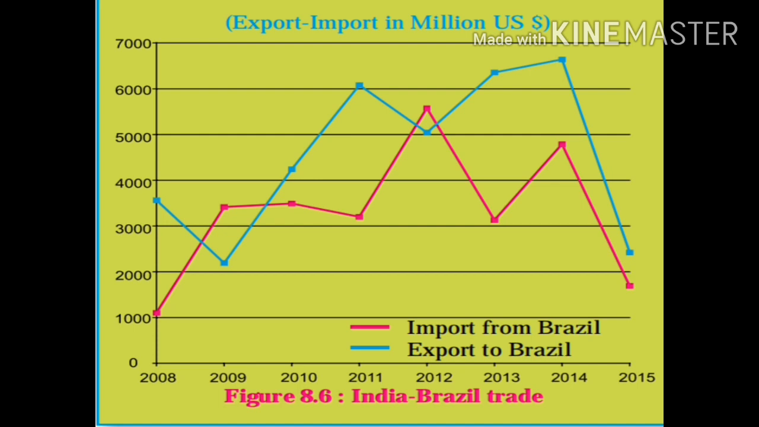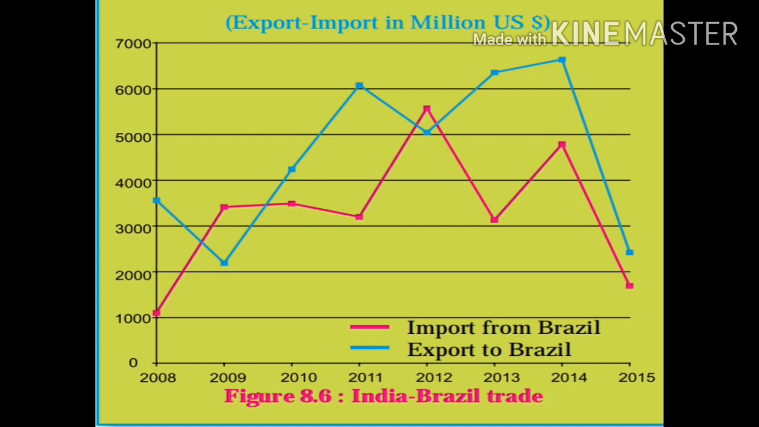And given are some questions on page number 59 of your textbook. The first question asked here is, in which year the value of export to Brazil exceeds the imports from Brazil. So now let us see where the blue color line exceeds in all the years. The years given here are from 2008 to 2015. Let us see in which years the blue color line exceeds the pink color line, that is, it is more than the pink color line.